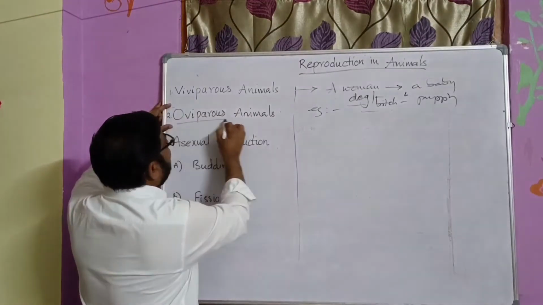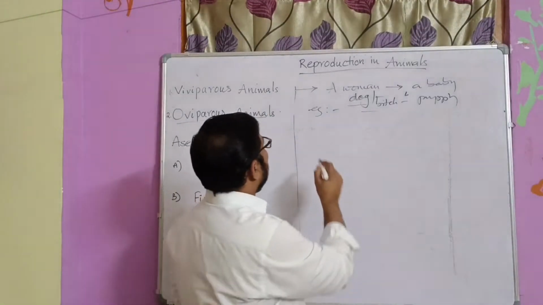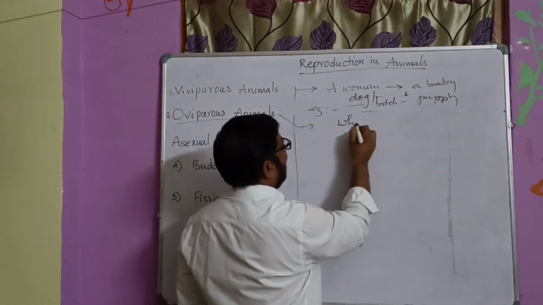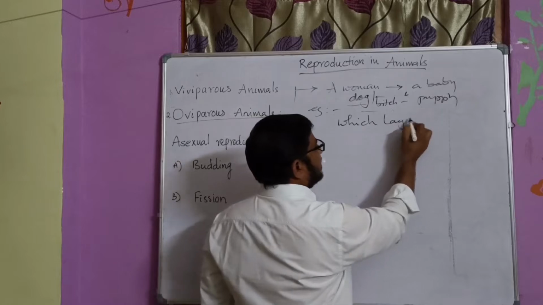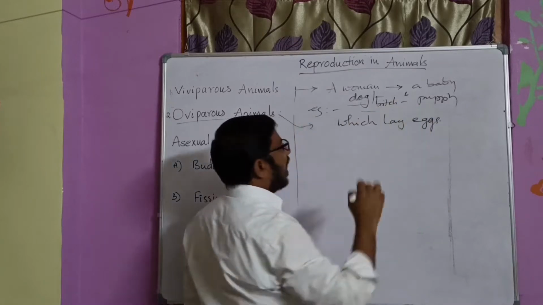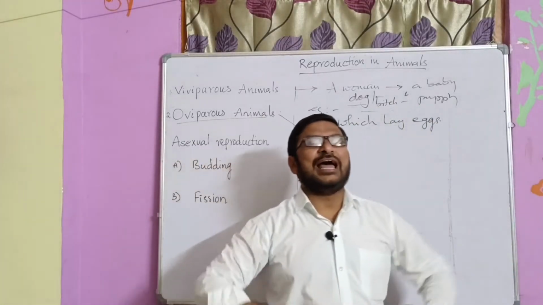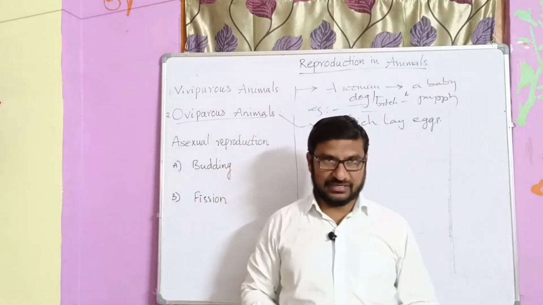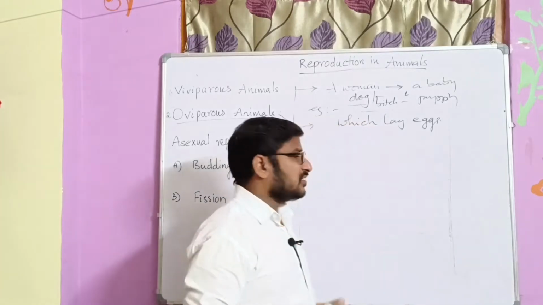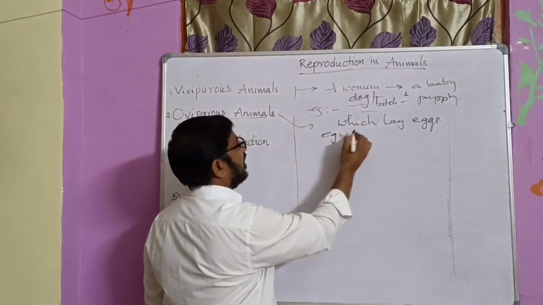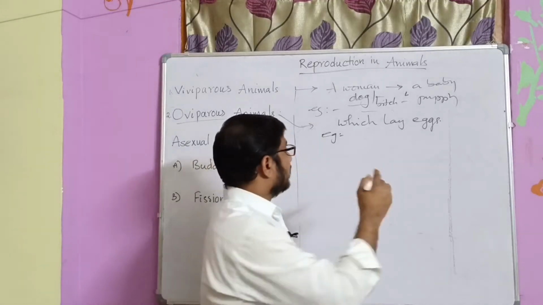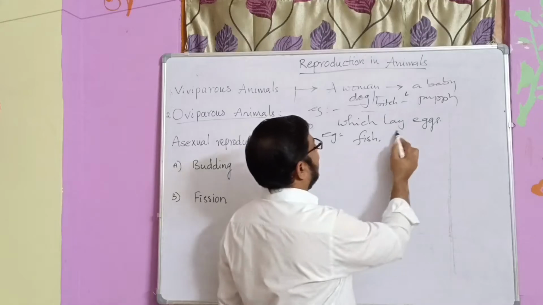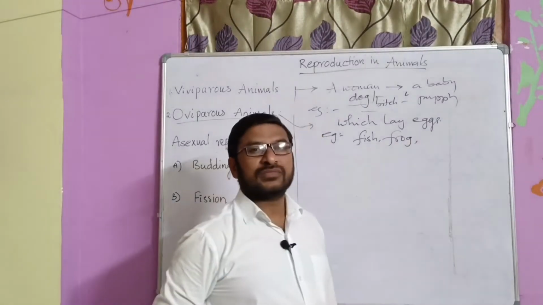On the other hand, oviparous animals. Oviparous animals are the organisms or animals which lay eggs. The animals which lay eggs are called oviparous animals. We can give many examples of oviparous animals, like fish. Fish is oviparous. Frog is oviparous.